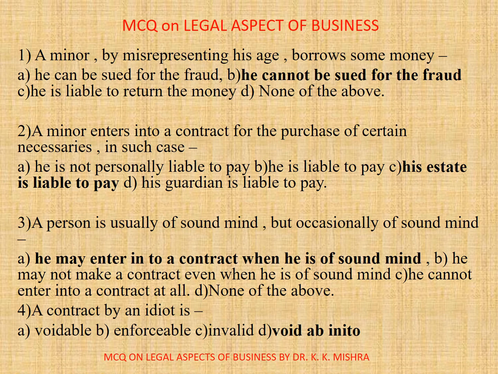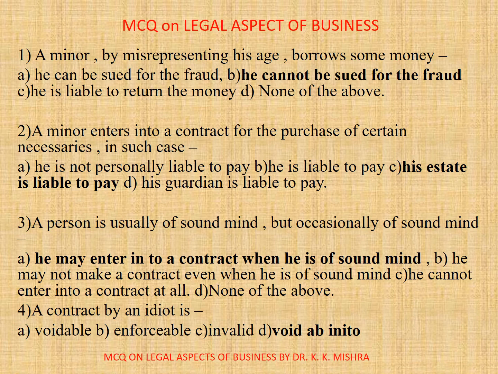Question number 1. A minor, by misinterpreting his age, borrows some money. Options are A. He can be sued for the fraud. B. He cannot be sued for the fraud. C. He is liable to return the money. D. None of the above. Correct option is B. He cannot be sued for the fraud.